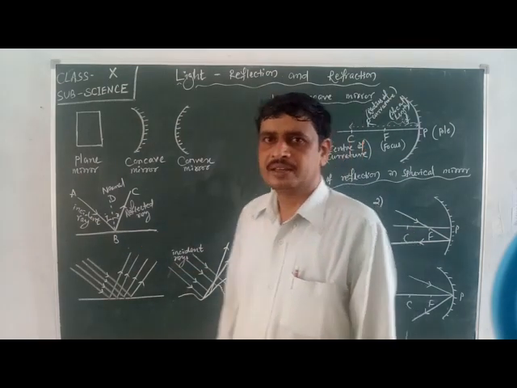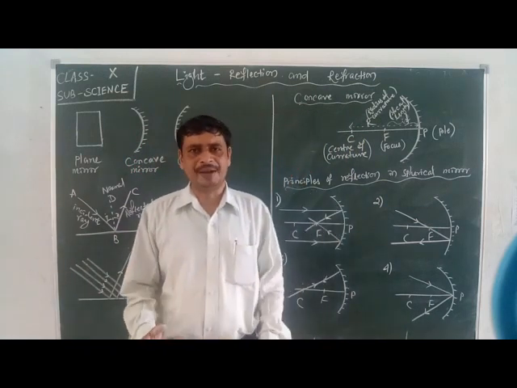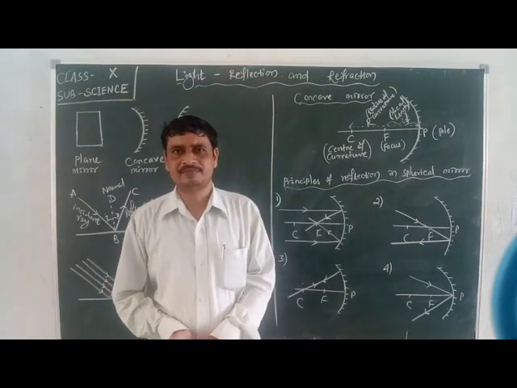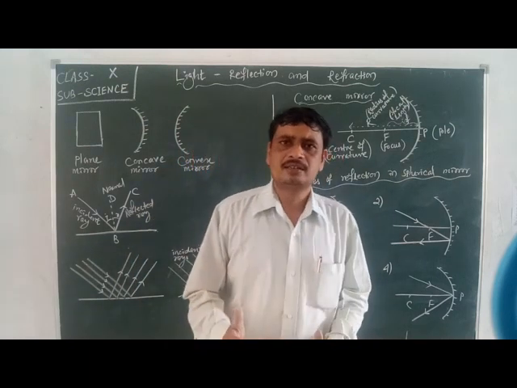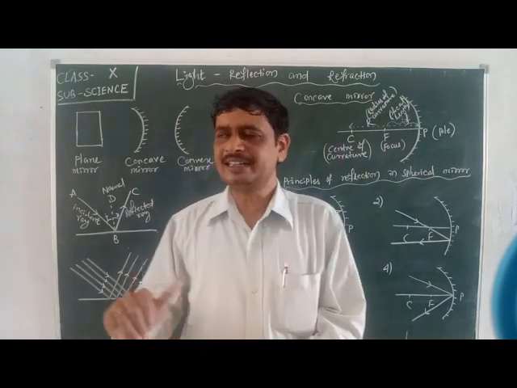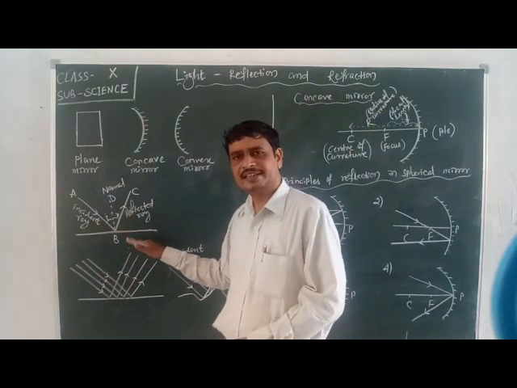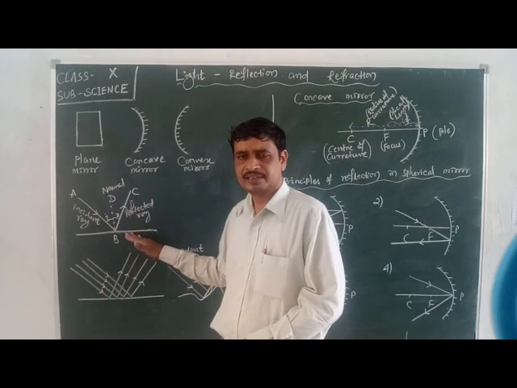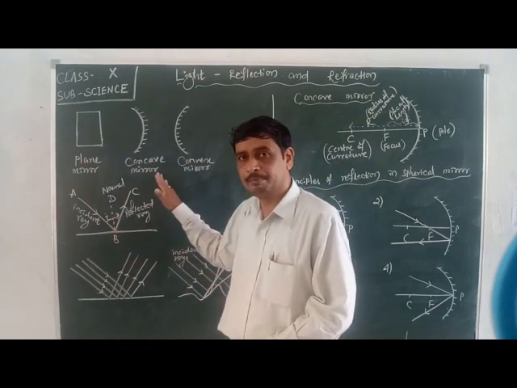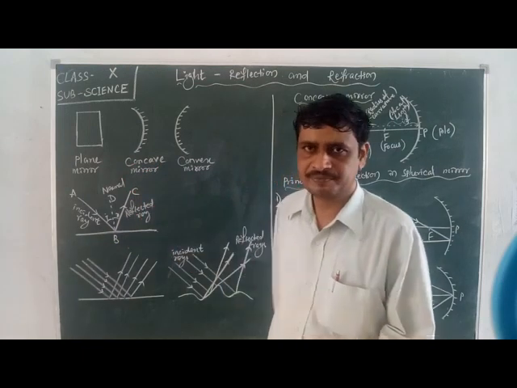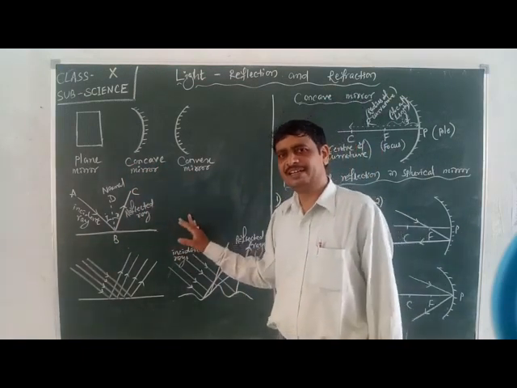When a ray of light strikes any opaque object, or sometimes with very little reflection in a translucent object also, the ray of light comes back to the same medium from where it came. This process is called reflection.